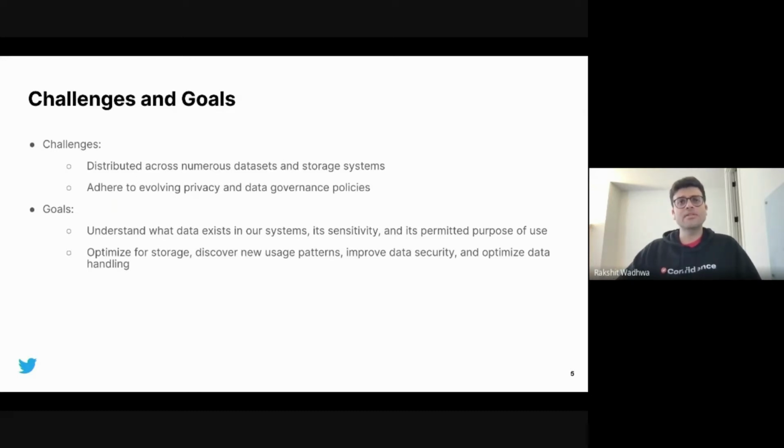Keeping these challenges in mind, we started with the following goals. Primarily, we wanted to understand what data exists in our systems, the sensitivity of that data, and the purpose for which the data is getting used across Twitter. Our secondary goal was to utilize this data to optimize our storages, understand the usage pattern for different datasets, and improve the overall data security and data handling situation.